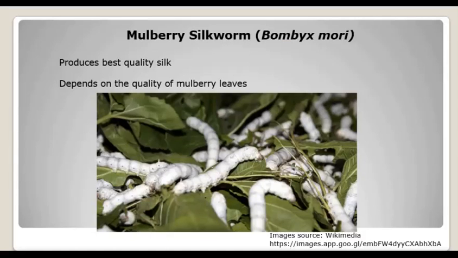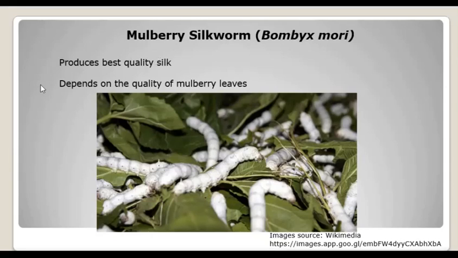So this Bombyx mori produces the best quality silk. Silk is produced by a large number of insects, no doubt, that we already discussed in our previous lecture, like Muga silk, Eri silk, Tasar silk, right? So different varieties of insects produce different types of silk, but out of which the silk produced by the mulberry silk moth is one of the best quality silks, right?